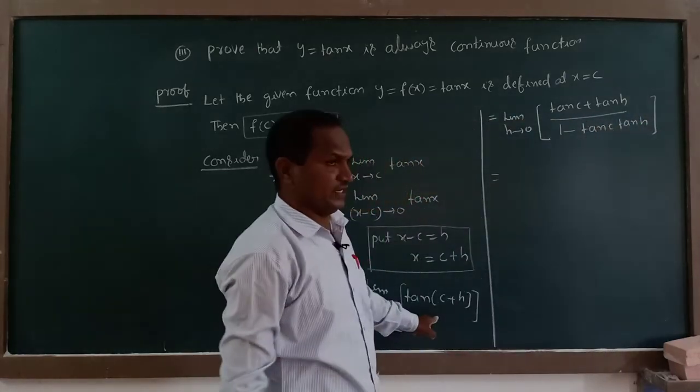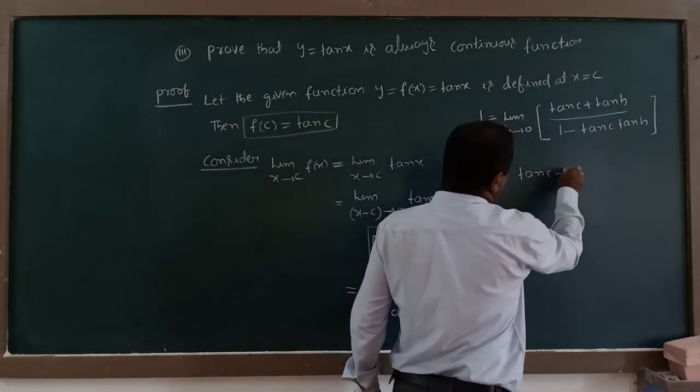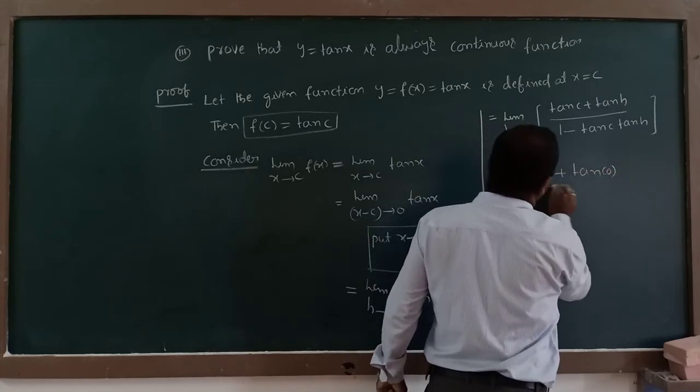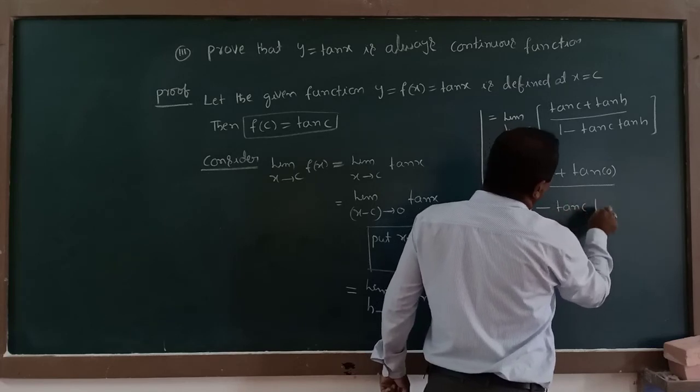Directly you can apply the limit here. Tan c plus tan 0 whole divided by 1 minus tan c into tan 0.